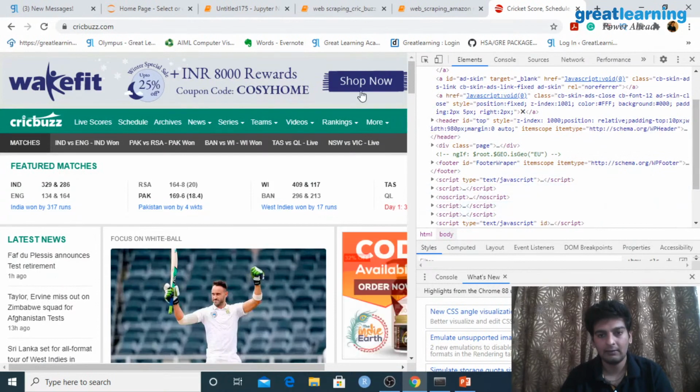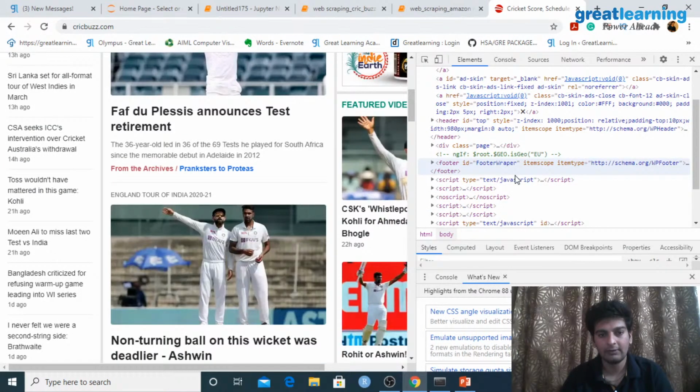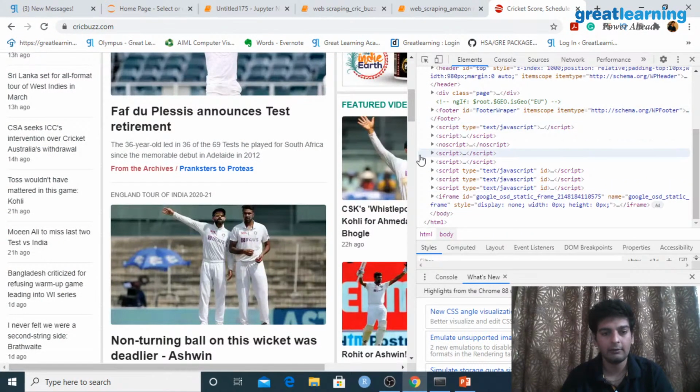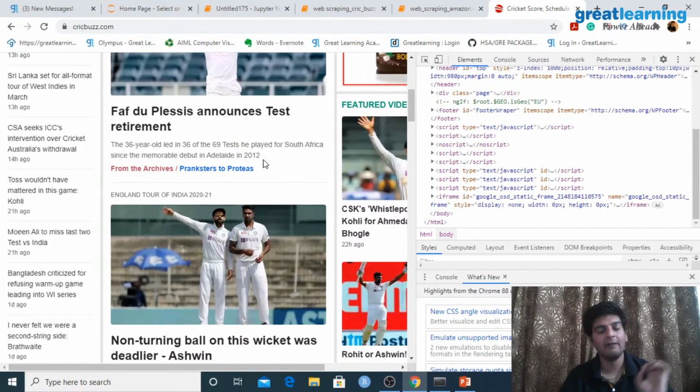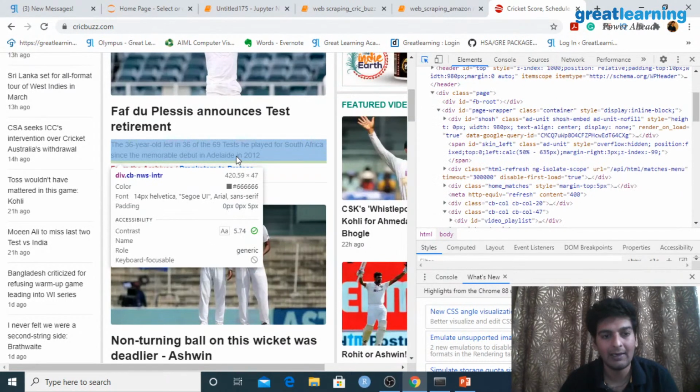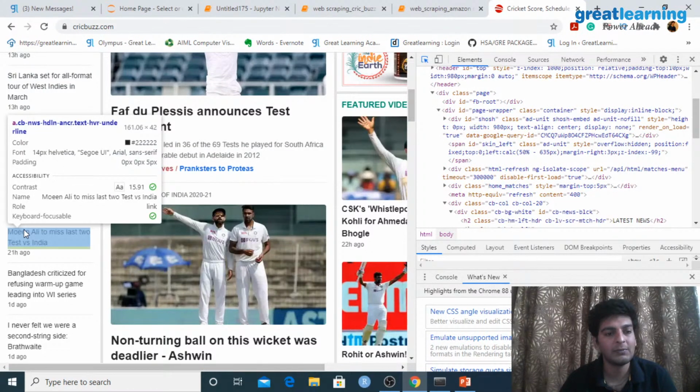Similarly, let me also scroll this a bit down. So you see that as I'm scrolling through this, some part of this website is highlighted. And if I want to get the source code for a specific part of my website, I can press Ctrl+Shift+C. I pressed Ctrl+Shift+C now, and as you see, as I'm moving through my website, certain sections of the website are highlighted, right? So the shortcut is Ctrl+Shift+C.